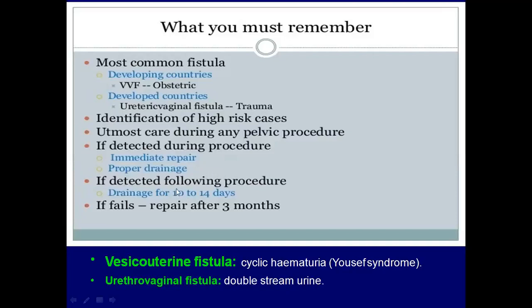Then if detected following the procedure, that is on the first postoperative day the patient comes with dribbling of urine, then you advise CBD for 10 to 14 days for the spontaneous closure of the fistula opening. If it fails, surgery has to be planned after 3 months. So these days you should remember.